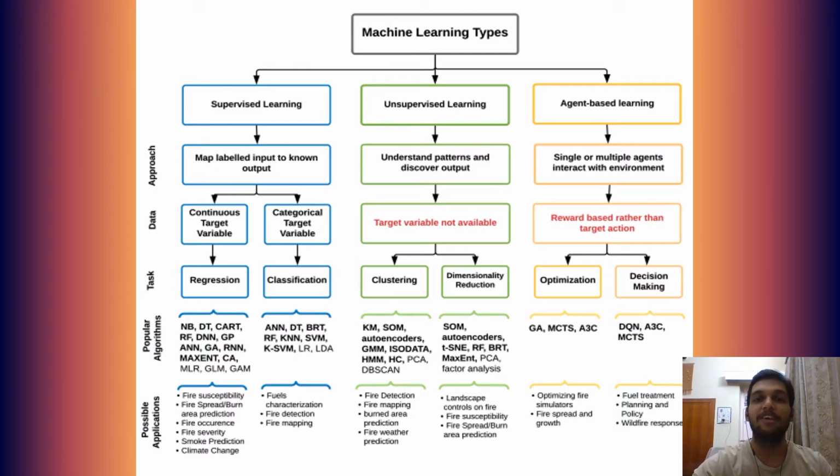Coming to classification, it is a supervised learning task where the output is having defined labels, or we can say discrete values. Coming to regression, it is a supervised learning task where the output is having continuous values. Now here is a popular set of algorithms and possible applications. Some examples of supervised machine learning algorithms are linear regression, k-nearest neighbor, Gaussian naive Bayes, decision trees, SVM, random forest, etc.